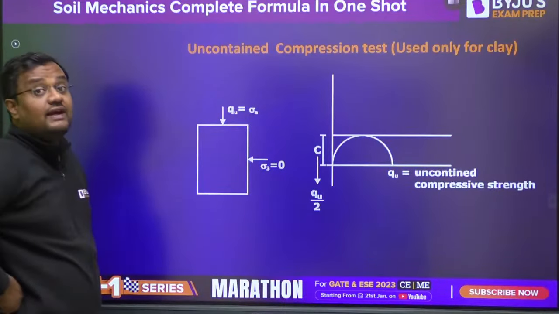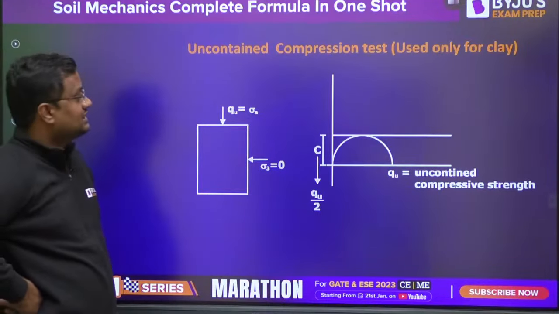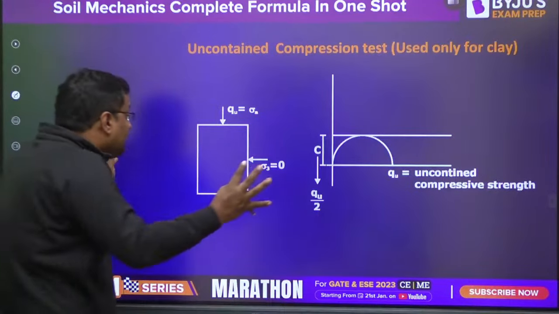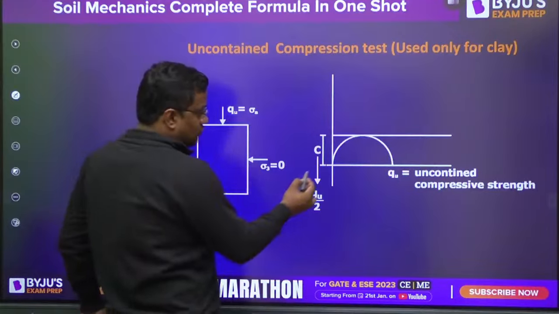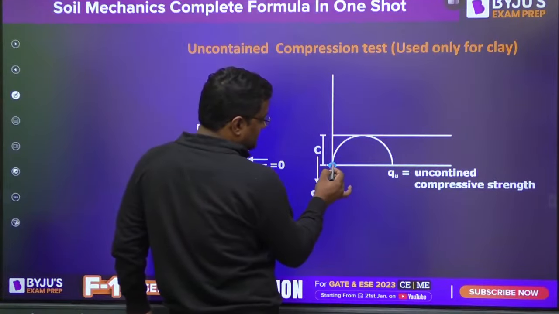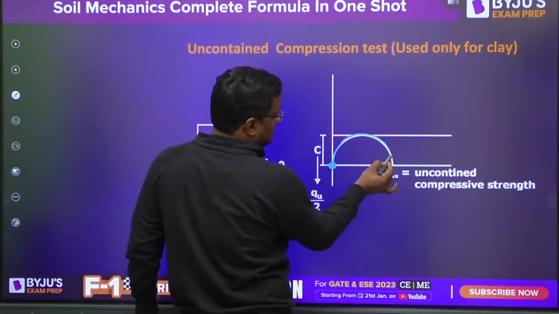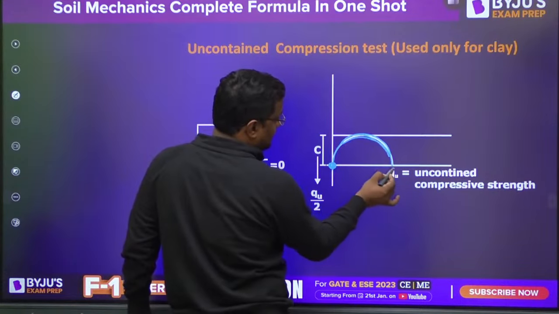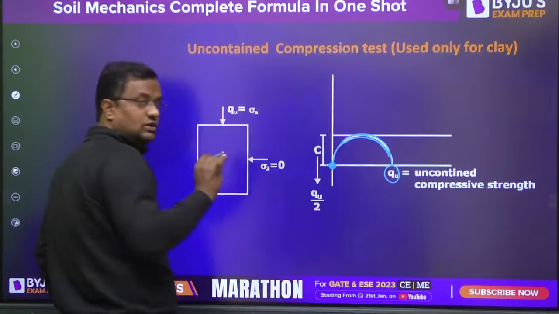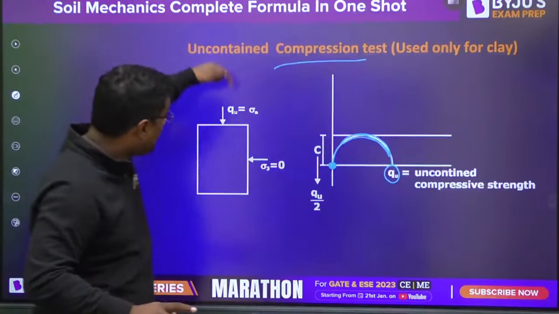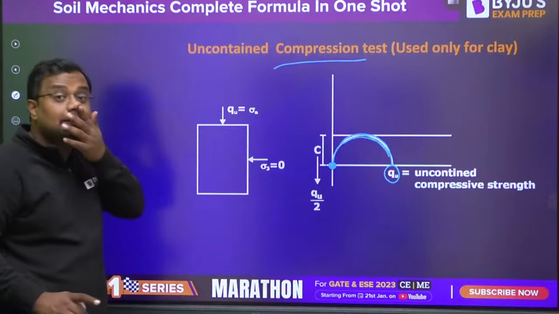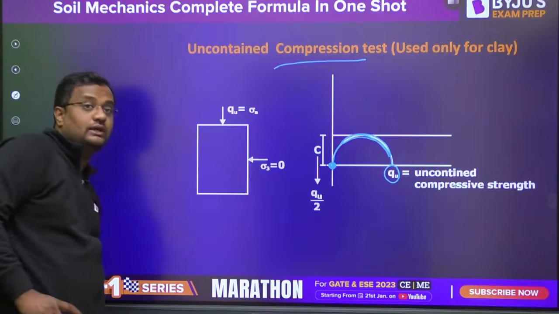So in the unconfined compression test, the UCS test, you are not confining the soil. Sigma 3 is 0, so the Mohr circle will start from here. Sigma 3 is 0, and it is failing at some stress QU. That is why it is called a compression test: compression, at how much load it will fail.